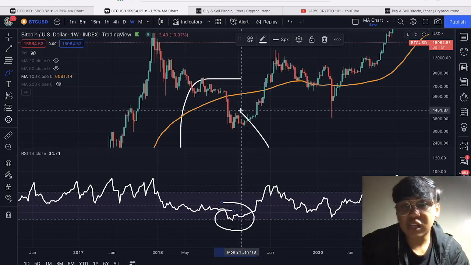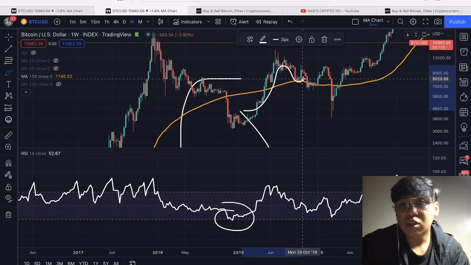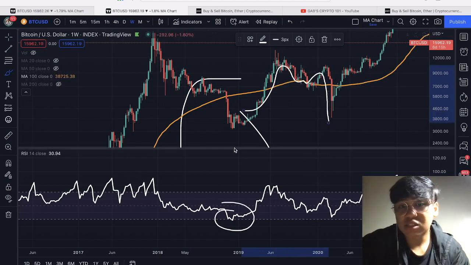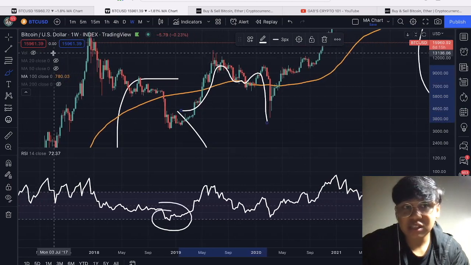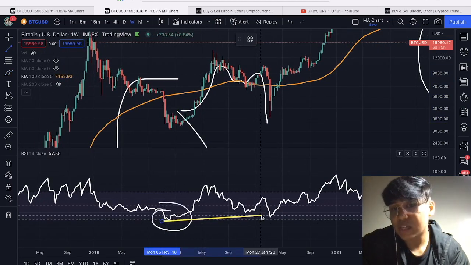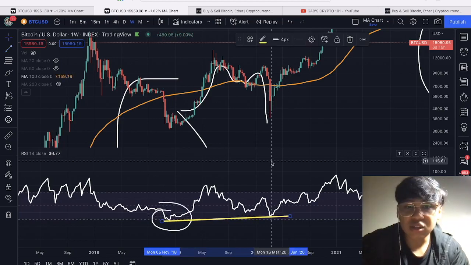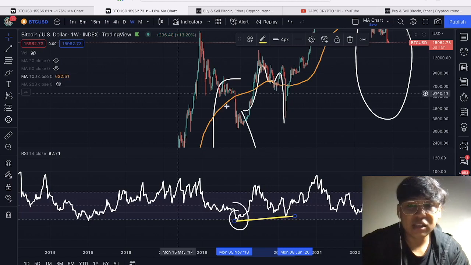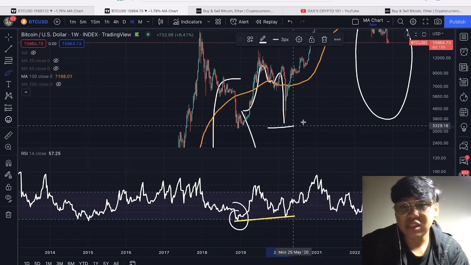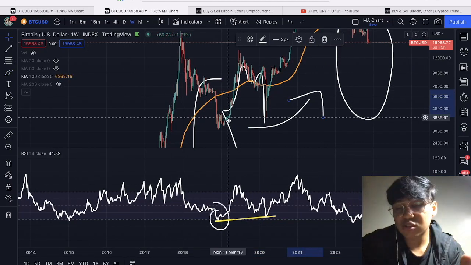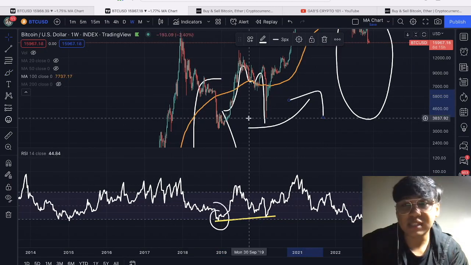And even though we tried consolidating and we tried recovering, we still saw a massive drop pa din dito kay Bitcoin. But as you can see, if you're going to look at the RSI closely, RSI has also begun to increase. So, tumaas din yung RSI niya. So, in that case, that has led into another bullish reversal dito for the Bitcoin price noong 2019. So, as you can see, we are seeing those two patterns from the historical Bitcoin price action.